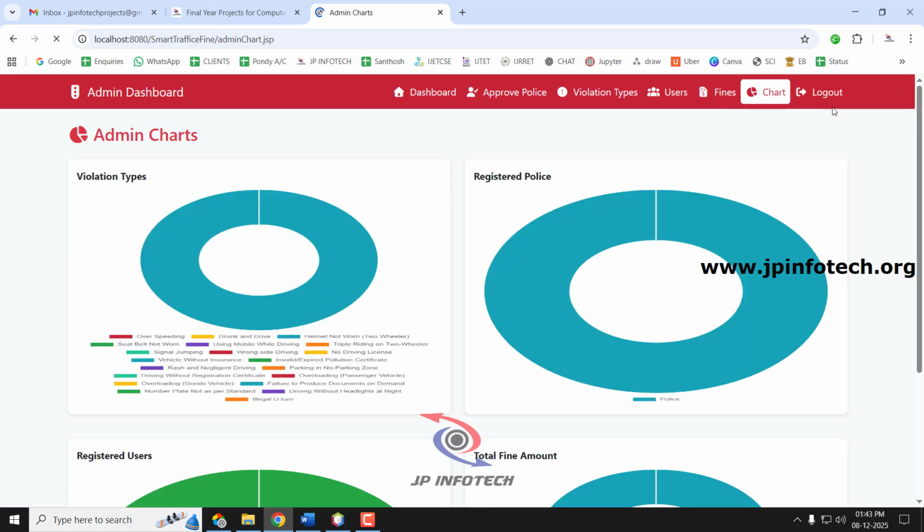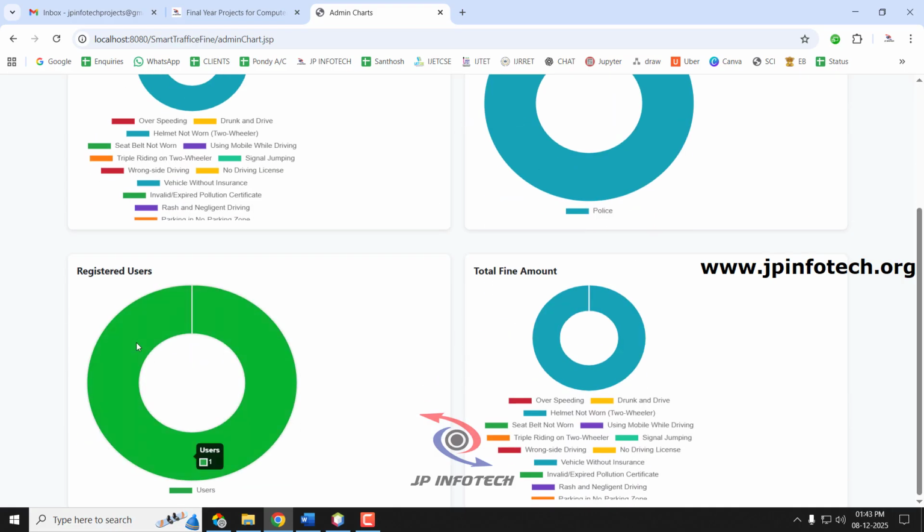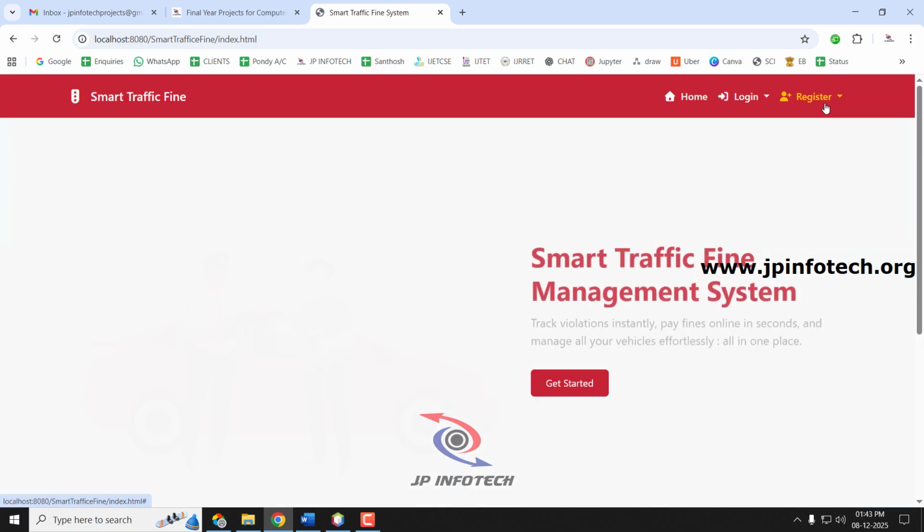And in the chart part, they are able to see 4 dynamic charts. One is the violation types, what violation types are available and how many cases have been registered for it. Currently helmet not worn has been registered 1. Accordingly these charts will vary according to the data that we are providing. In the registered police there is 1 registered police, in the registered user there is 1 registered user, and the fine amount collected is 500 rupees for the helmet not wearing. So these are dynamic and will be updated according to the data that is provided.